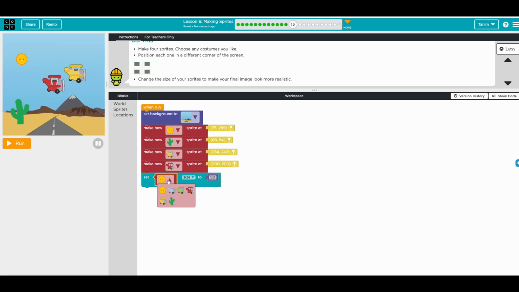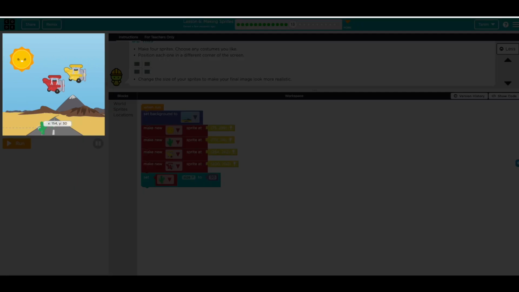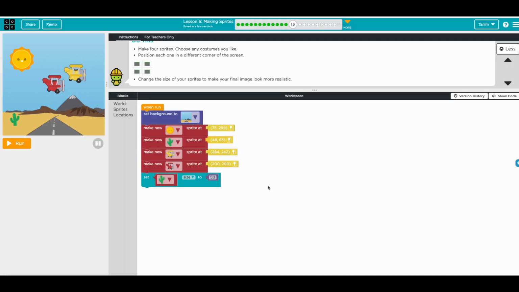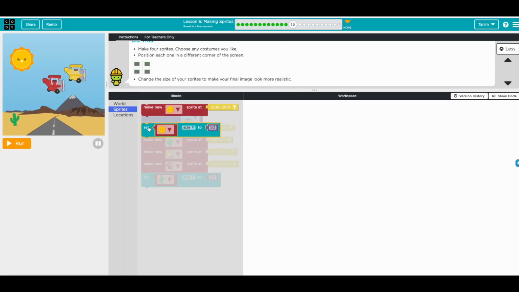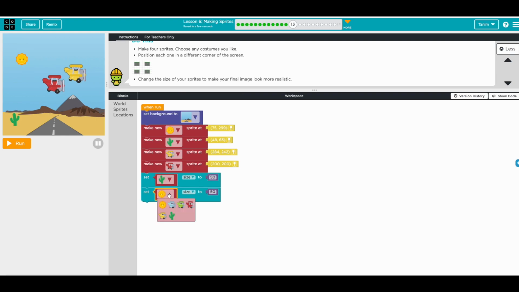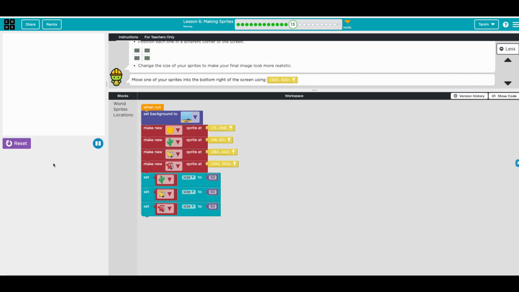Well, I actually want the sun at the same size as the sprite. Okay, I think it looks good now. And then we can also change the size of this airplane. Okay, I'm happy with this size. And then the red one. Okay, yeah, I think it's more realistic now. Cool, awesome. So play around with sprites. I'll help you with setting up your game. Yeah, fun.